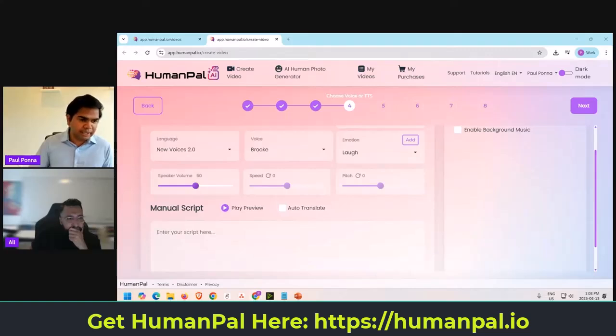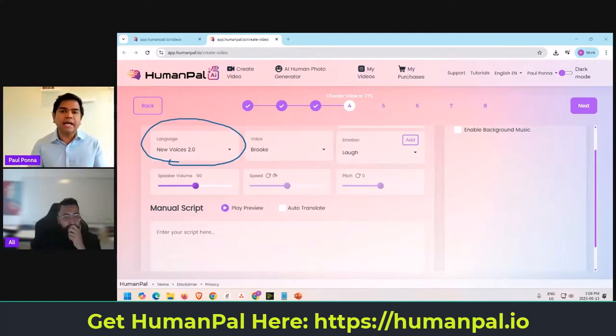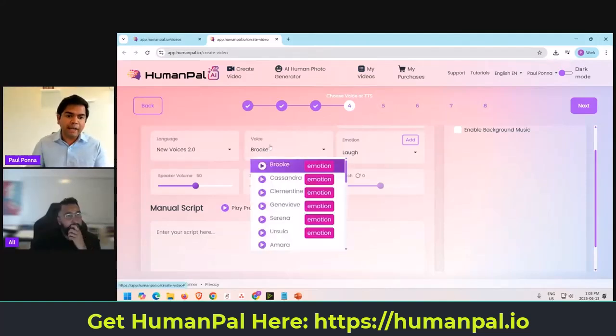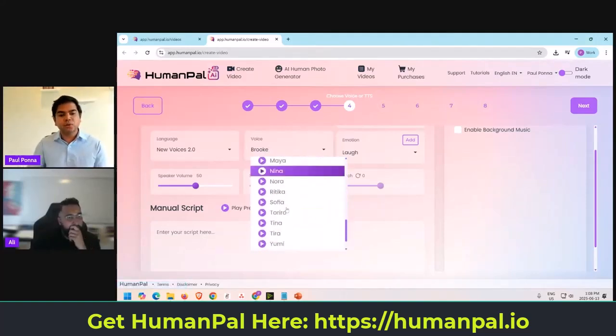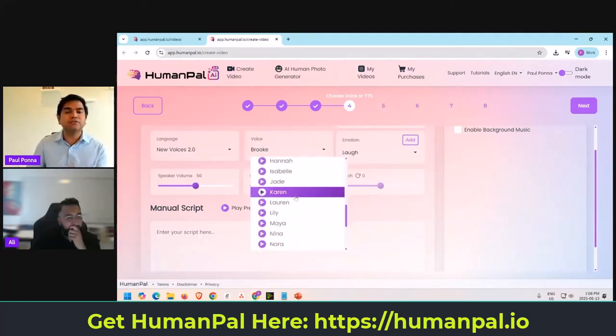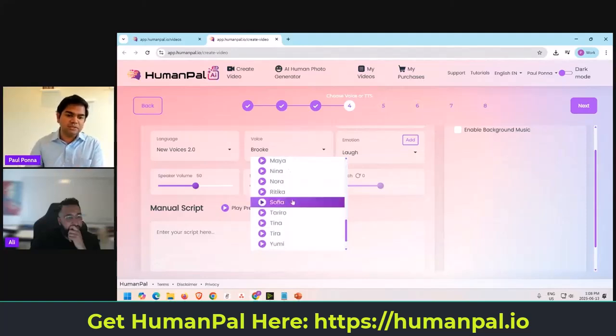So when you go into the application, you're going to see this, okay? New Voices 2.0. So what does that exactly mean? New Voices 2.0 is this new next generation text-to-speech technology we've added in, which is part of the application. You don't have to jump somewhere else to get it. You will go in here, and because I chose a female avatar, automatically all these voices will be female. Some of these, as you can see, have emotions. Some of these have special styles. So for example, if you want a news broadcaster or a Hollywood horror movie narrator, you get the point, or a pirate from the 18th century, we have all those types of voices here.